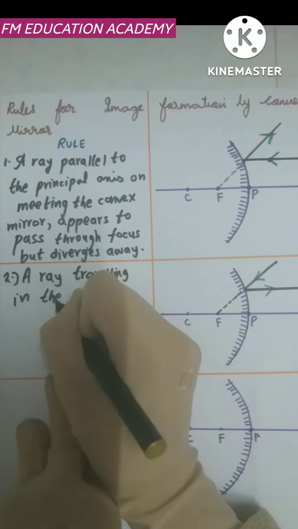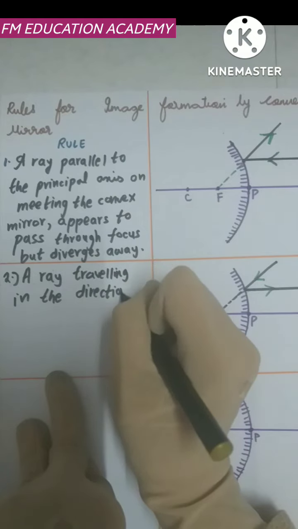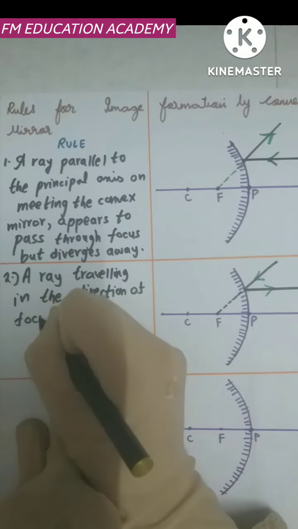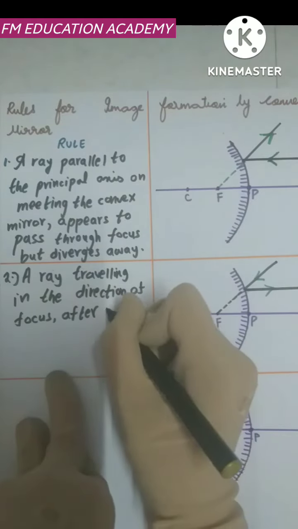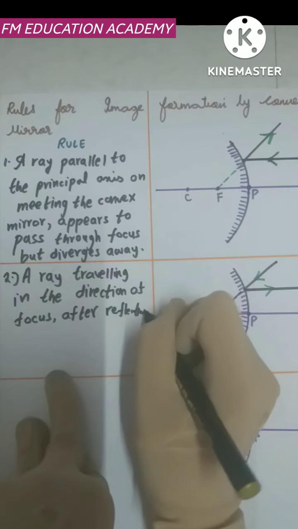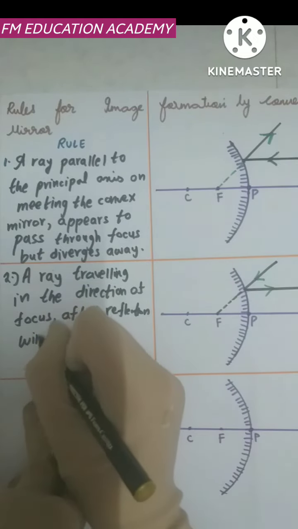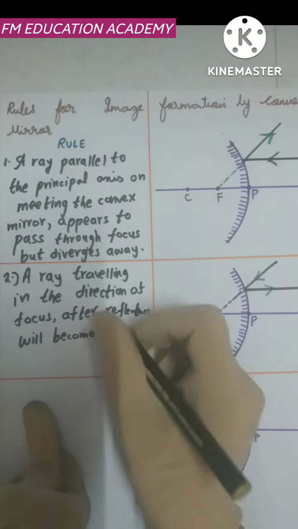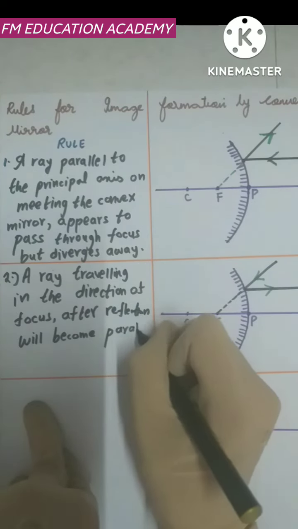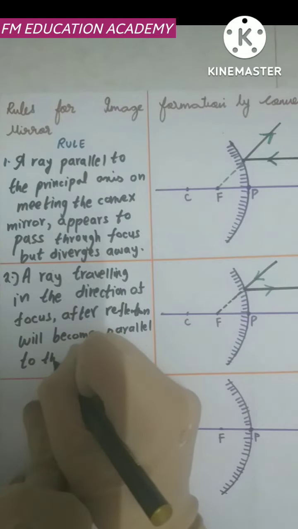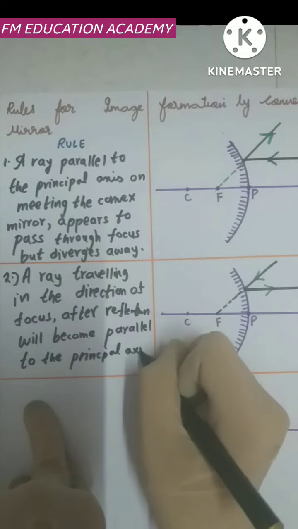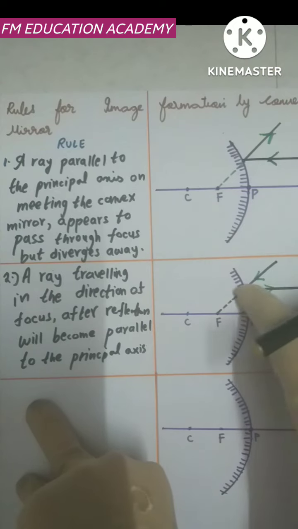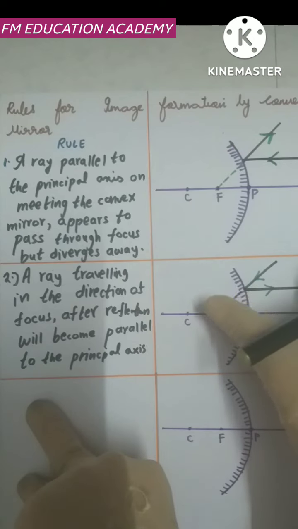A ray traveling in the direction of focus, after reflection, here it is getting reflected, will become parallel to the principal axis. See here also, it is appearing to pass through focus, but actually it will not pass through focus. That is why we are drawing dashed lines here.